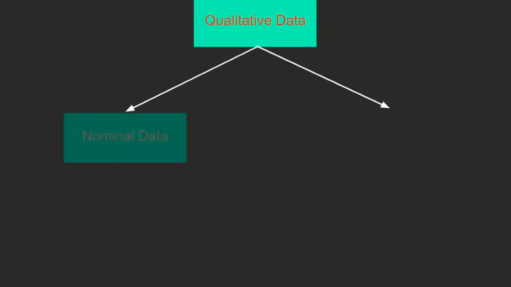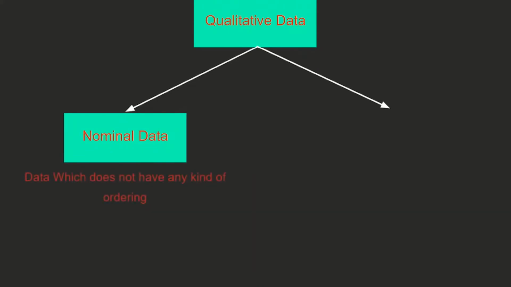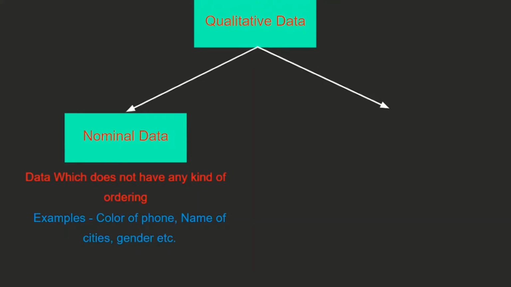Now, qualitative or categorical data can be further divided into two parts. That is nominal data. Nominal data is one which does not have any kind of ordering between them. So these are just random categories. For example, color of your phone, names of cities, gender, state, etc. These are just random categories that we have, and there is no ordering between them. We cannot say that the blue color is greater than the red color, right? So there is no ordering in nominal data.